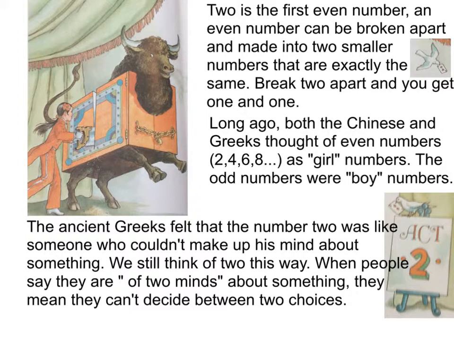The ancient Greeks felt that the number 2 was like someone who couldn't make up his mind about something. We still think of 2 this way. When people say they are of 2 minds about something, they mean they can't decide between 2 choices.